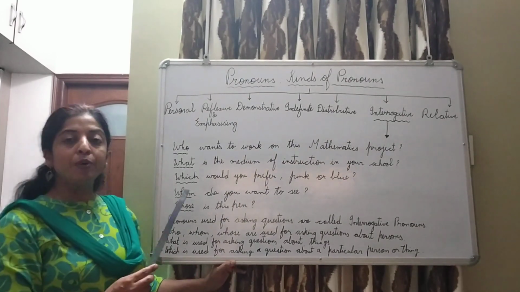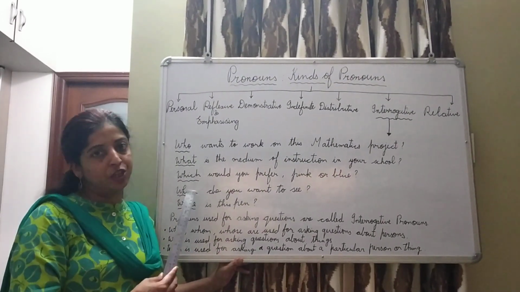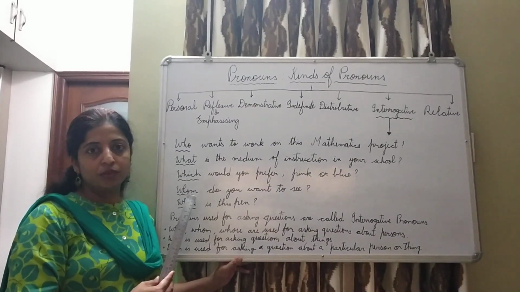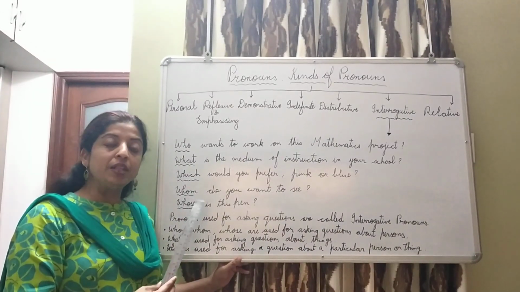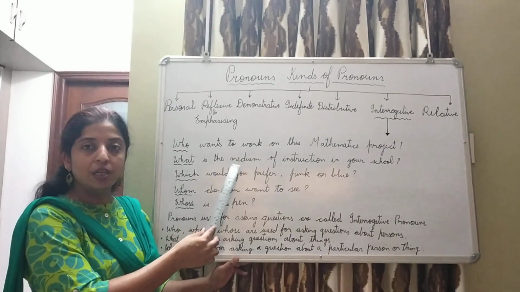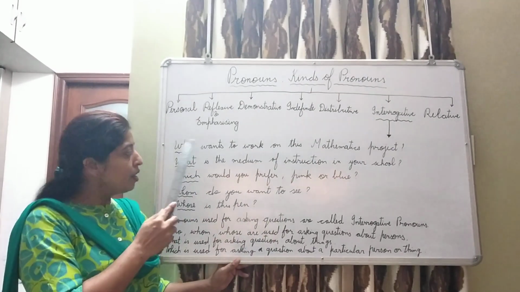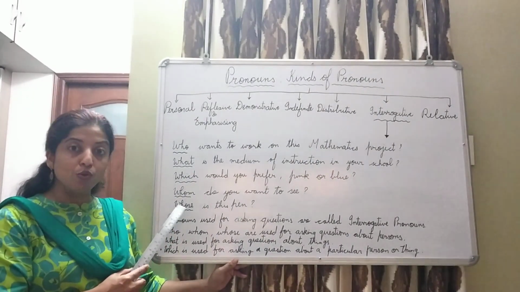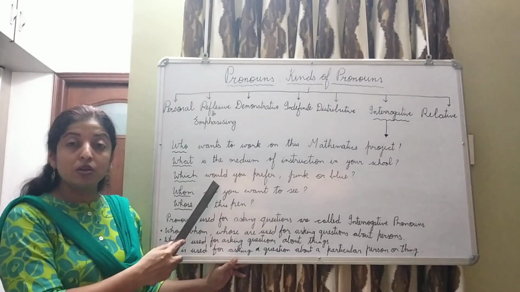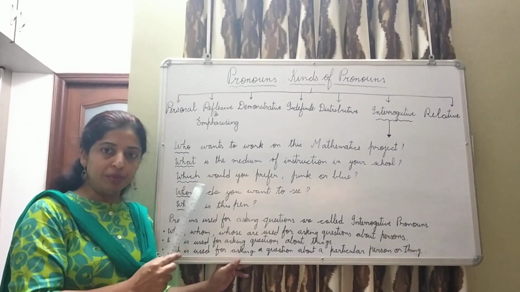Now remember one more thing, same words can be used as interrogative adjectives also. Same words. When they are used with a noun, they become adjectives. Like what medium? Then what becomes an interrogative adjective. Here these words are interrogative pronouns. If we say which book, which becomes an interrogative adjective. So remember this.